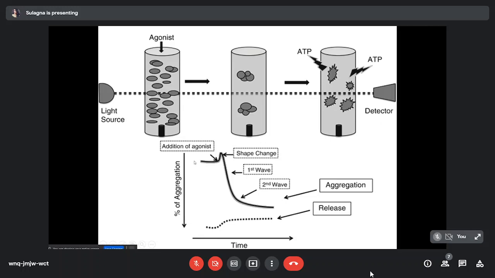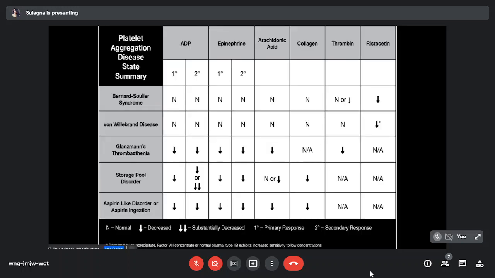So various kinds of agonists we use, like ADP, epinephrine, arachidonic acid, or collagen. Only with ADP and epinephrine can we see a biphasic wave curve, which is composed of both primary and secondary waves. Other agonists like collagen, arachidonic acid, or ristocetin produce only a monophasic curve composed of only the primary wave. So this is the interpretation.